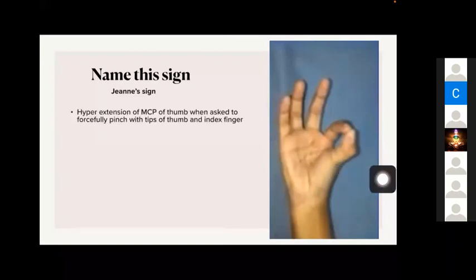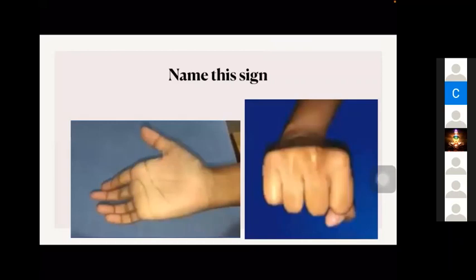This is because in ulnar nerve palsy, the metacarpophalangeal joint is flexed by flexor pollicis brevis. It has two heads. One head is supplied by median nerve and one head is supplied by ulnar nerve. So if we are getting Jeanne sign in an isolated ulnar nerve palsy, it means both of the flexor pollicis brevis heads are supplied by ulnar nerve, maybe some anatomical variation. And this we can get also in combined median and ulnar nerve palsies. I don't know whether these things will be asked for your examinations, some or higher level, but all these things are described in the textbooks.